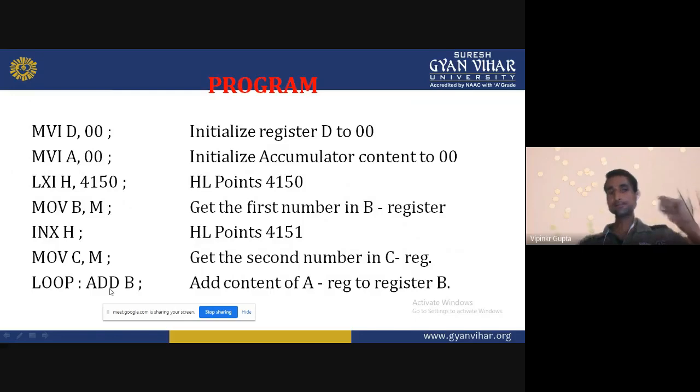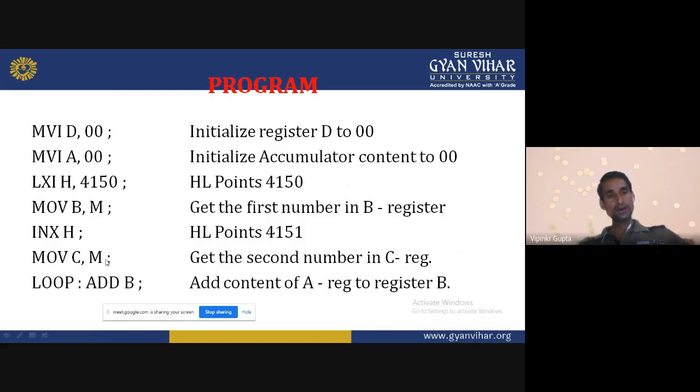Now what are we getting? We already decremented the C register by 1, so C register has FE. Now we are adding FF to FF. F plus F means 15 plus 15, 30. So 30 minus 16 gives 14, and 14 we write as E, and 1 is carry.